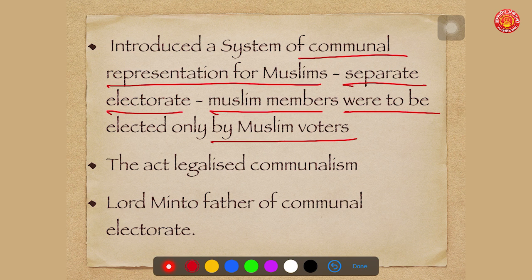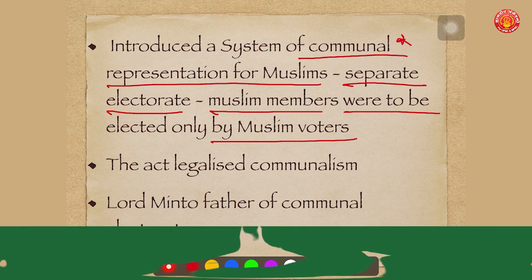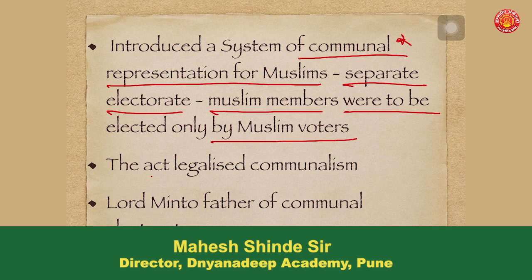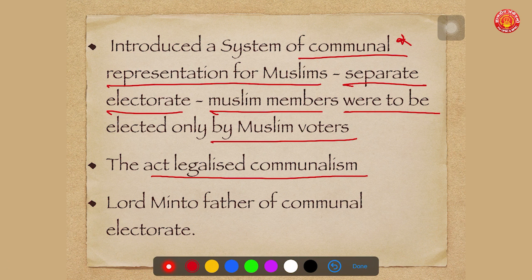I repeat once again, this was the most negative aspect of this act, which introduced a system of communal representation for Muslims. It sowed the seeds of communalization in India. It introduced a separate electorate; there was no joint electorate. The meaning of separate electorate is that Muslim members were to be elected only by Muslim voters. It is said that this act legalized communalism in India. You can put this while writing an answer in UPSC mains. This can be your introduction.